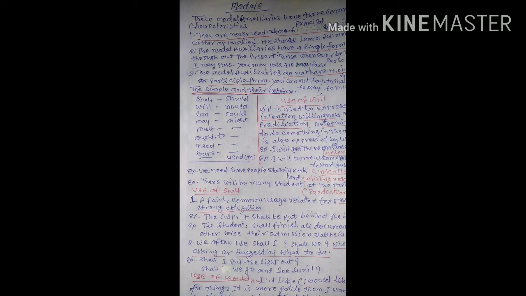Then next use of should. Should is also used to express probability. Example, he is the best runner, so he should win the race. Then next example, with Tendulkar in the team, we should win the match.